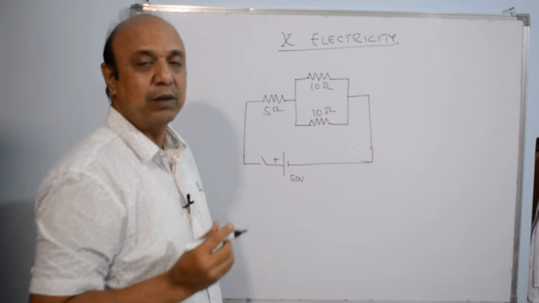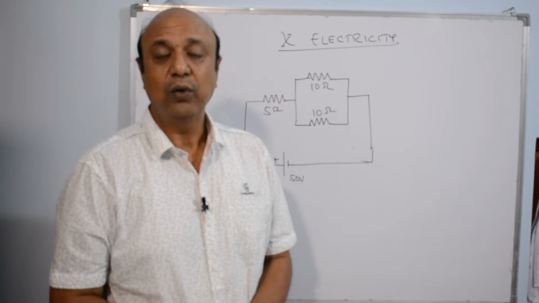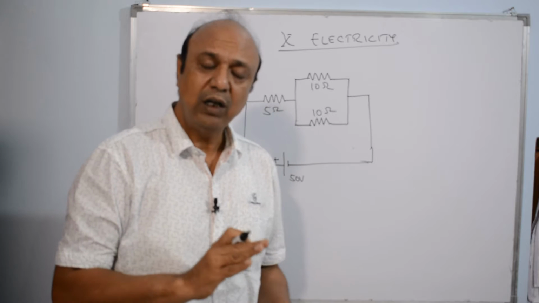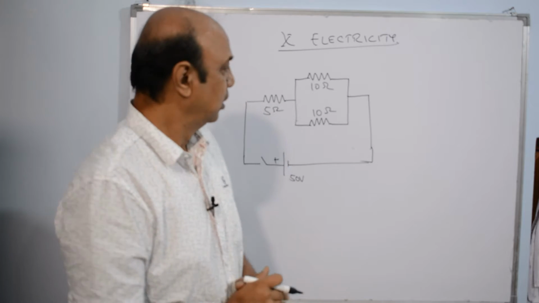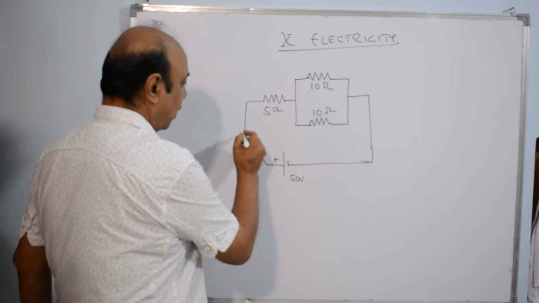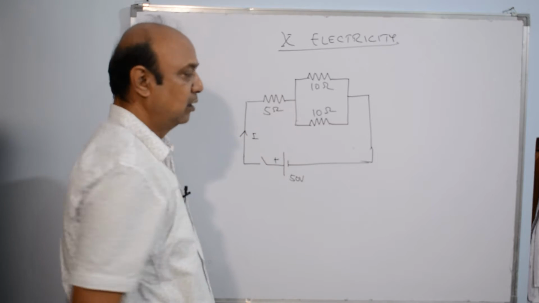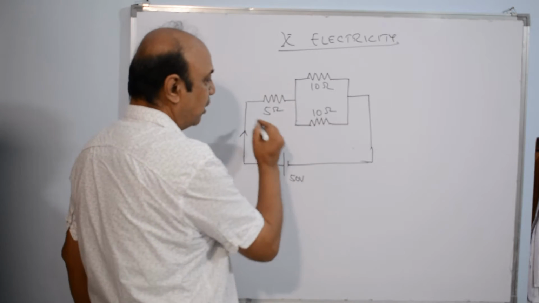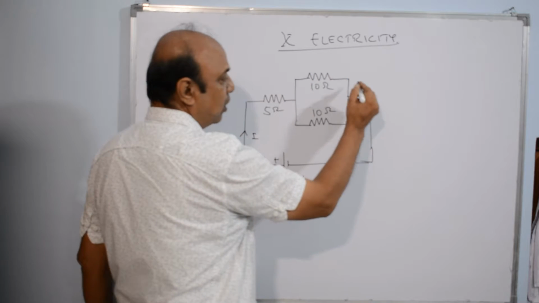I am taking a very simple circuit only to clarify all the doubts pertaining to this chapter. Now we have seen how to find the current. So we have to find the equivalent resistance. So first we have to solve this.